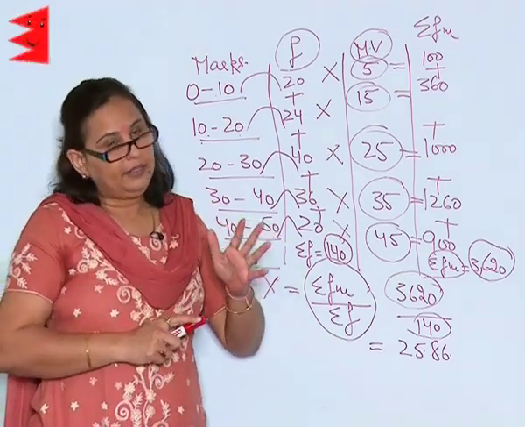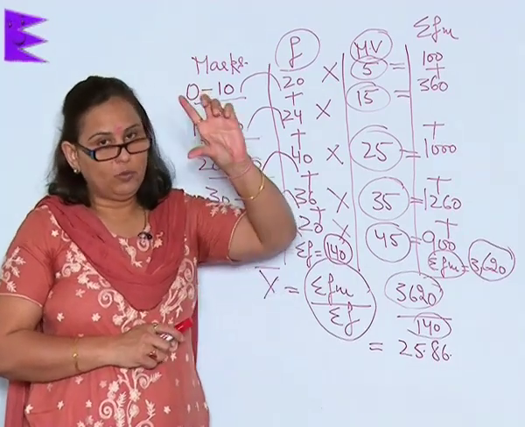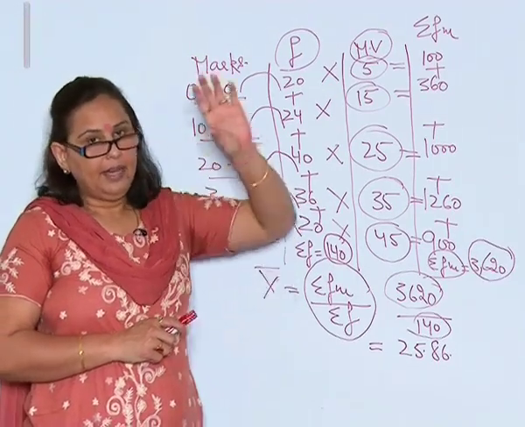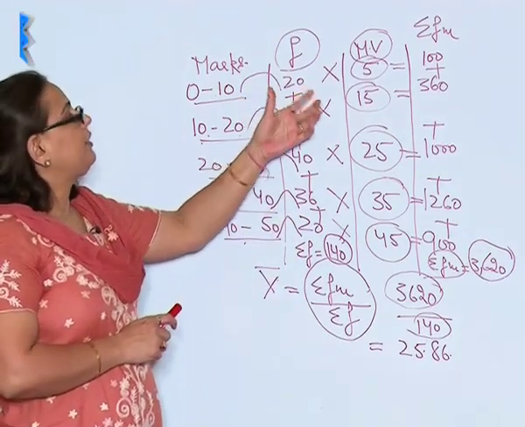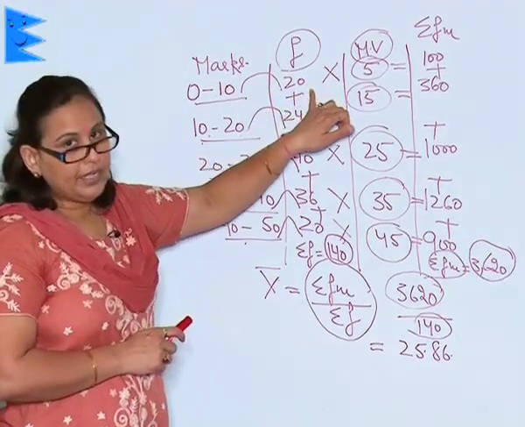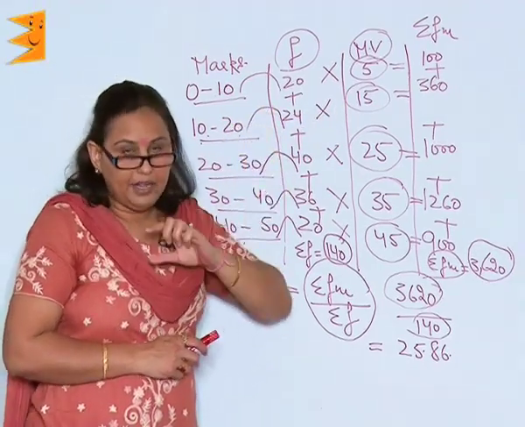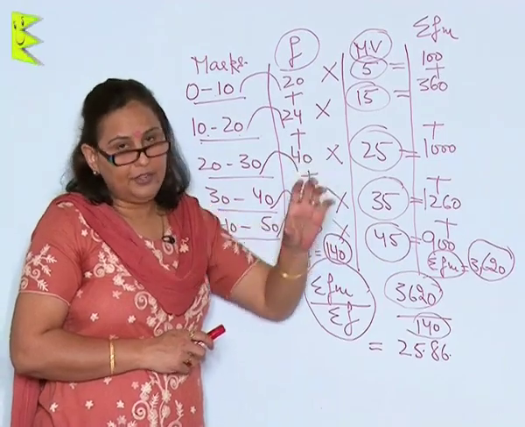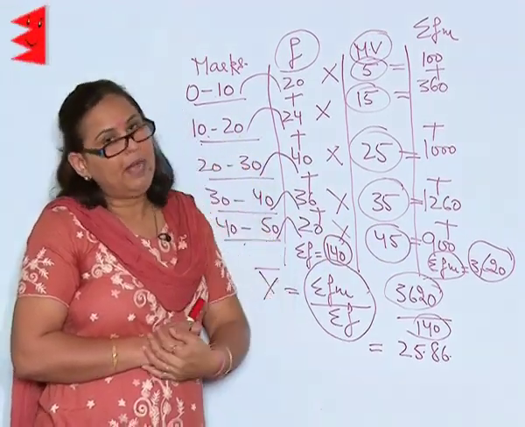Now you must remember that you now know how to find out mean through three kinds, and that is individual, discrete, and the third is the continuous. The difference is in individual it is one student getting those marks, in discrete there are frequencies which are occurring, in the continuous series though the frequencies also exist, but the major part is that the marks obtained are in a range, in class intervals. They do not have the exact marks scored by the students.